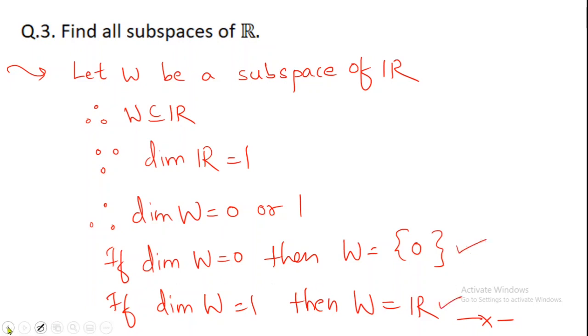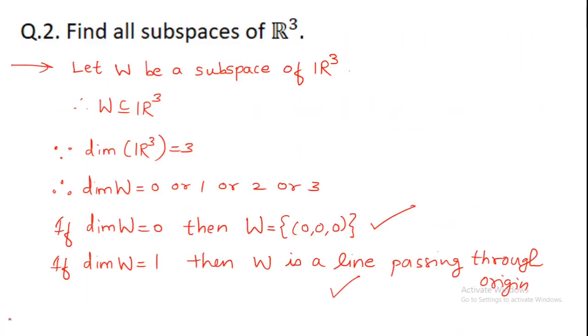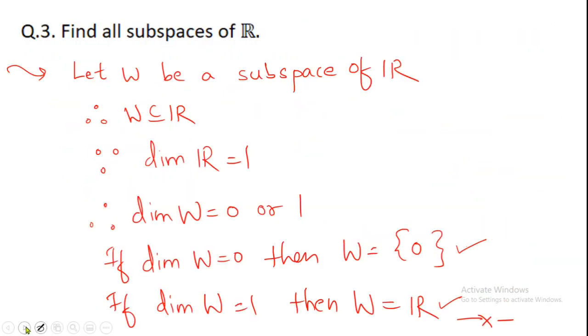Now the question is how to identify whether the given subspace is a line passing through origin or a plane passing through origin or a singleton 0. It depends on the dimension. If the dimension of the subspace is 0, we will say that it is singleton 0. If the dimension of the subspace is 1, we will say it is a line passing through origin. And if dimension of the subspace is 2, we will say it is a plane passing through origin. I hope you got what I wanted to point out today.